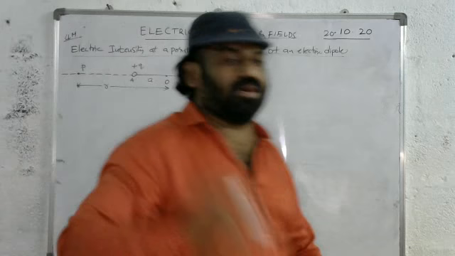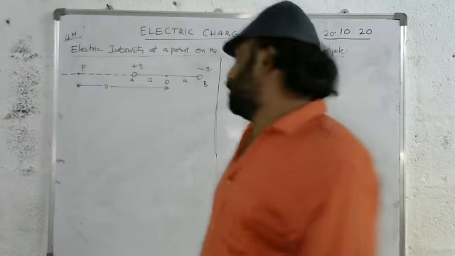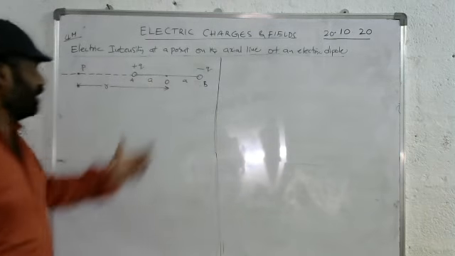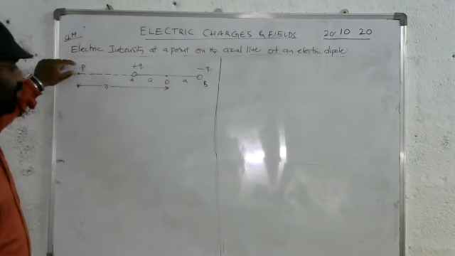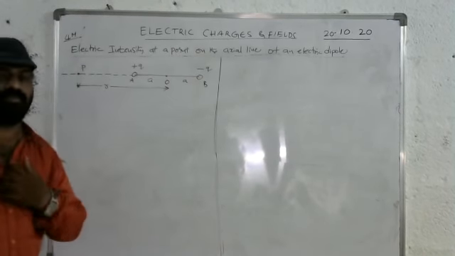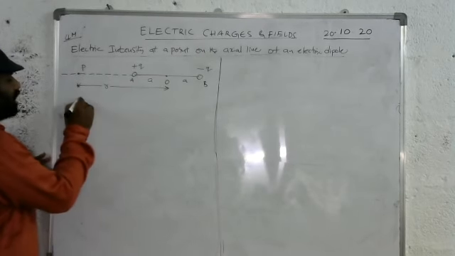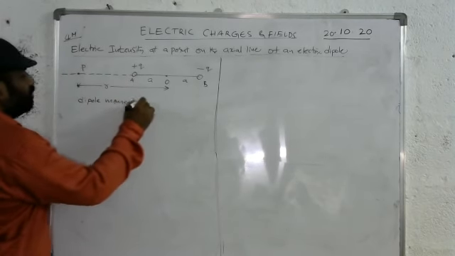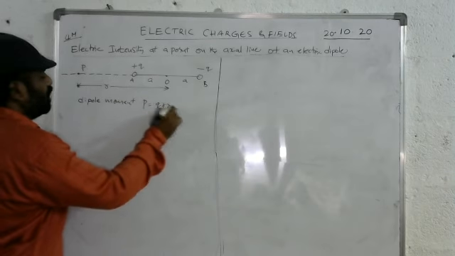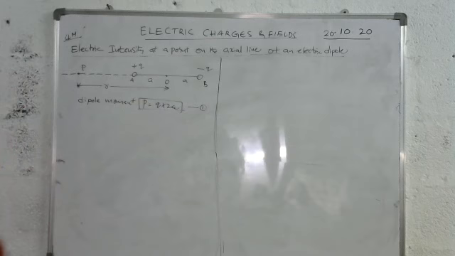This diagram carries 1 mark and is a very important diagram. Without this diagram we can't derive. So here I am considering an electric dipole, and a point P on the axial line at a distance r from the center of the dipole. We know the dipole moment p is equal to q into 2a. Let it be an equation. First we write the electric intensity.